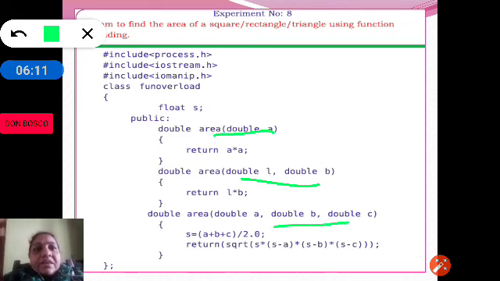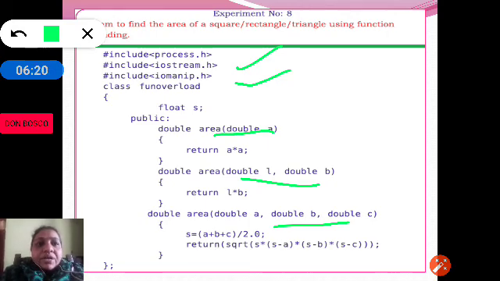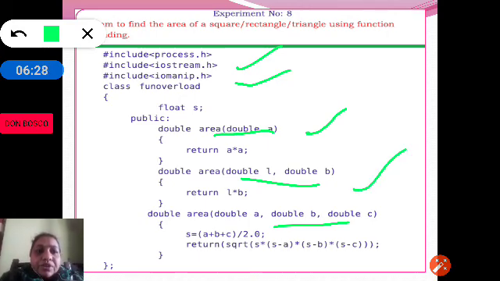So iostream to include input and output statements. Then we have iomanip, as we will be using endl and setw. Then we have three area functions. One will take one argument, the second two arguments, the third three arguments. One will return A into A, as the area of a square is A into A or S into S. The area of a rectangle is L into B, whereas the area of a triangle is root of S into (S minus A) into (S minus B) into (S minus C).